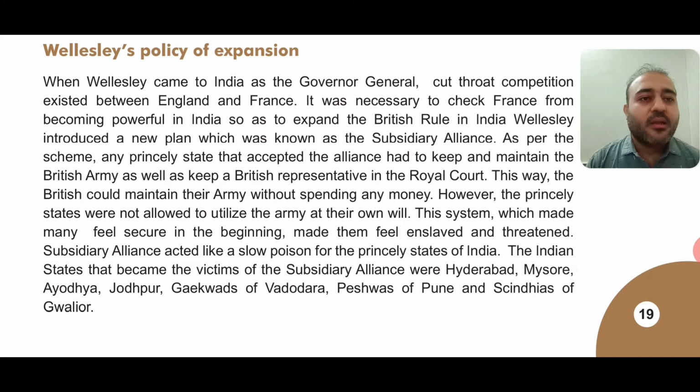We are very safe. Later on, they felt enslaved and threatened, right? They felt like they were the slaves of the Britishers because they could not take any decisions on their own. In all the decisions the British were involved and their permission had to be taken. Threatened means frightened. So later on, the kings who took the help of the British through the Subsidiary Alliance felt enslaved and threatened, that is, frightened. Subsidiary Alliance acted like a slow poison, right?